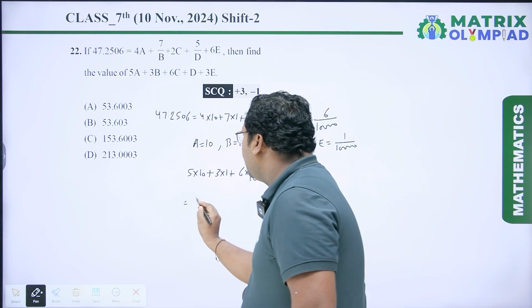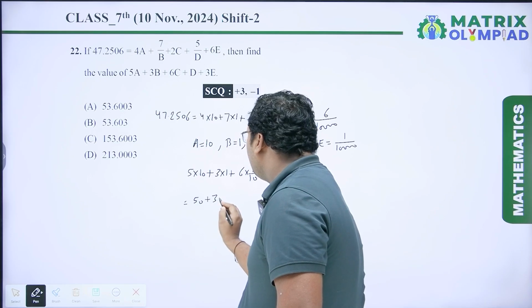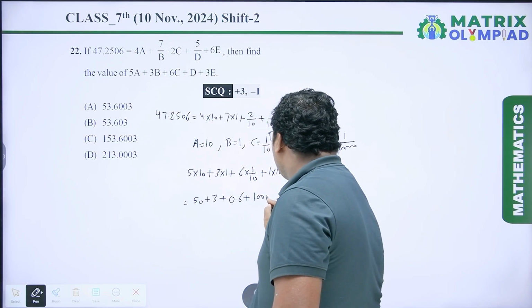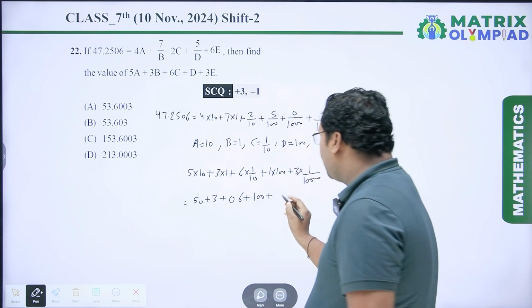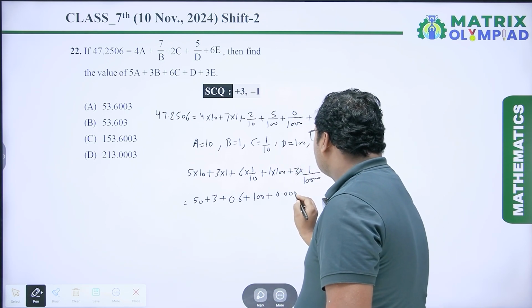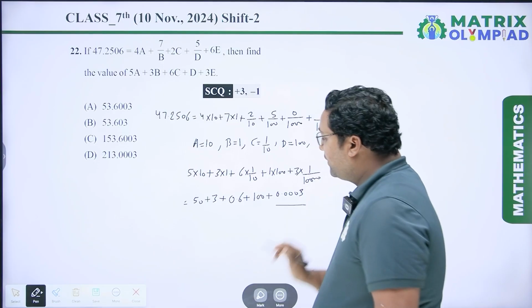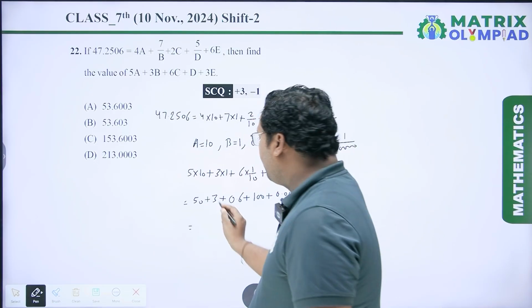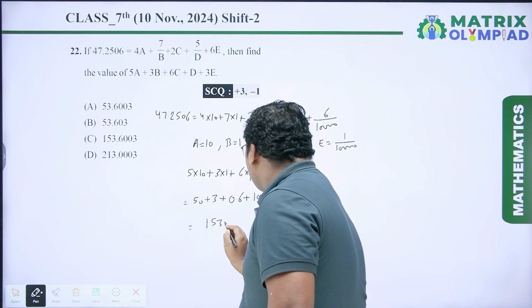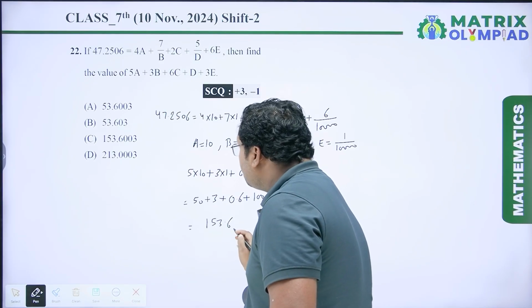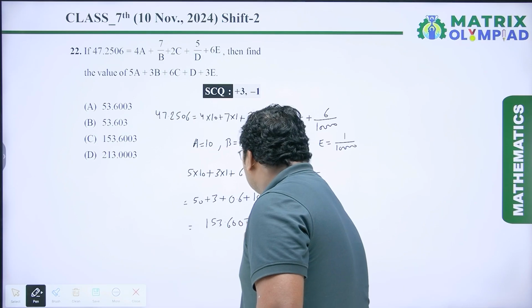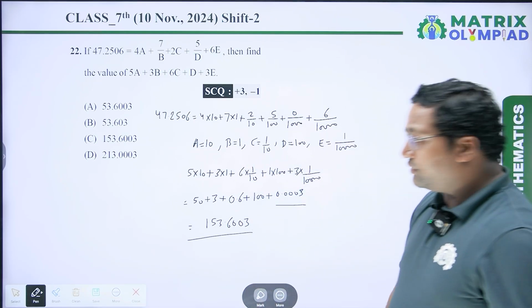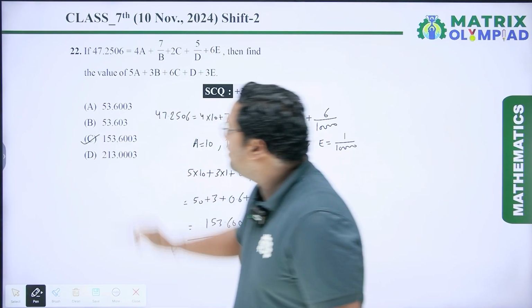Now 5 into 10 is 50, 3 into 1 is 3, plus 6 upon 10 is 0.6, plus 1 into 100 is 100, plus 3 upon 10,000 is 0.0003. Now we have to add these numbers, so we will get 100 plus 50 is 150, 150 plus 3 is 153.6003. So it is 153.6003. So option C will be the right answer.